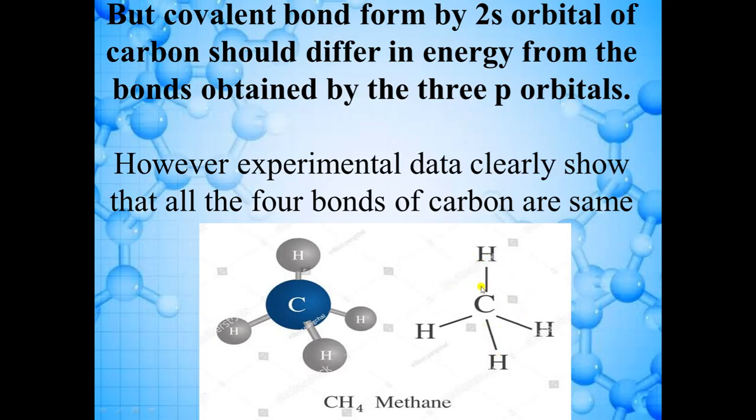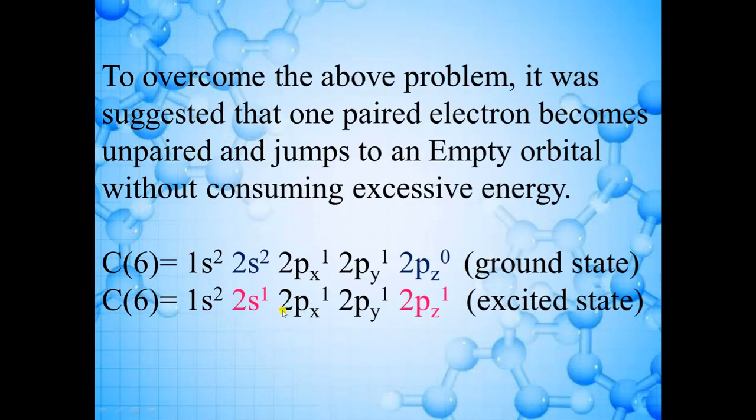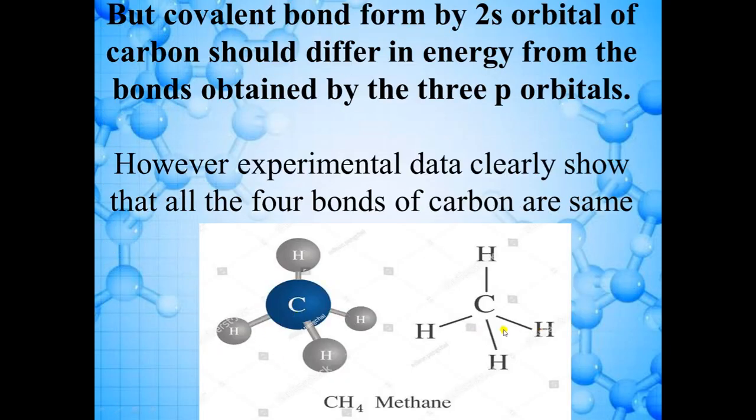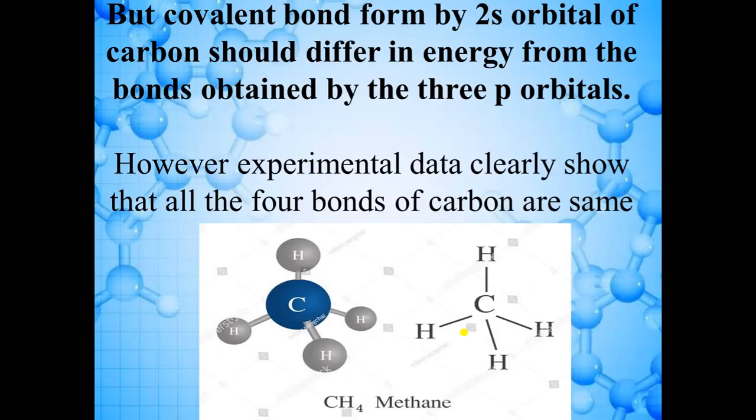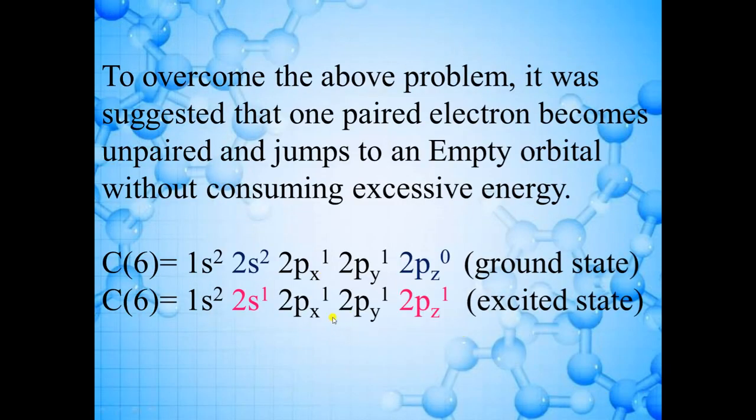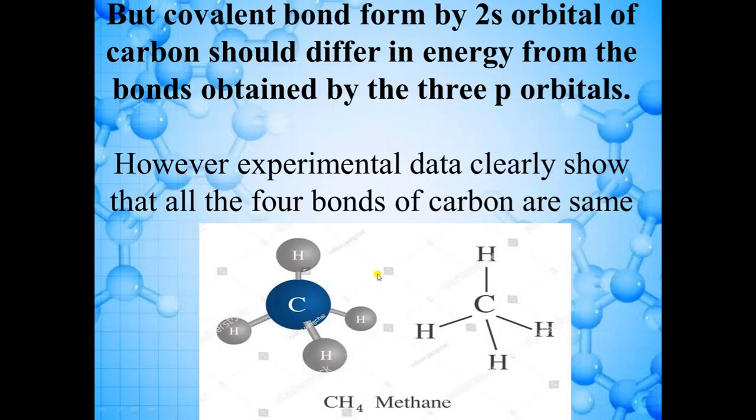bonds are same. But here you can see that one bond is formed by s orbital, 2s orbital and 3 bonds are formed by 2p orbital. So that means energy should be different. But here in the structure, from the experiments, we observe that energy of all the four bonds are same. Why? So for this, a new concept was introduced to explain the abnormal behavior of carbon. That 2s and 2p orbitals are involved in the formation of bonds, but still energy of all the bonds are same.